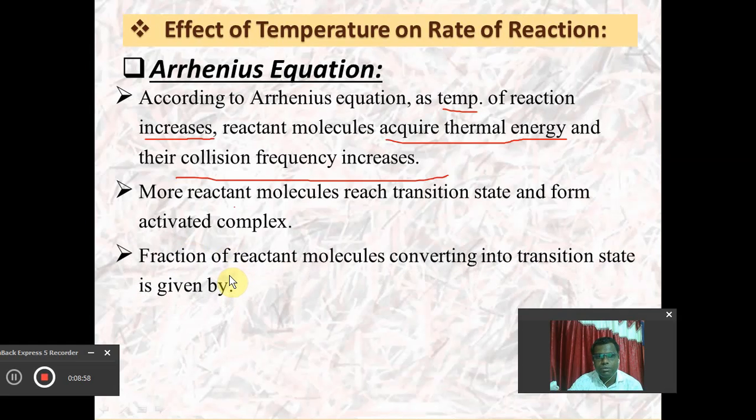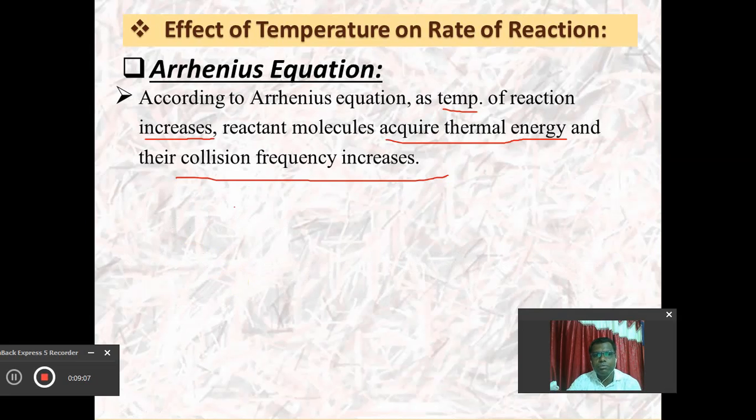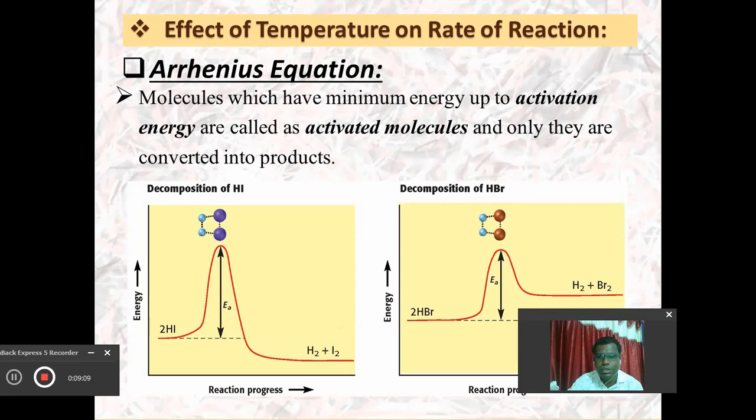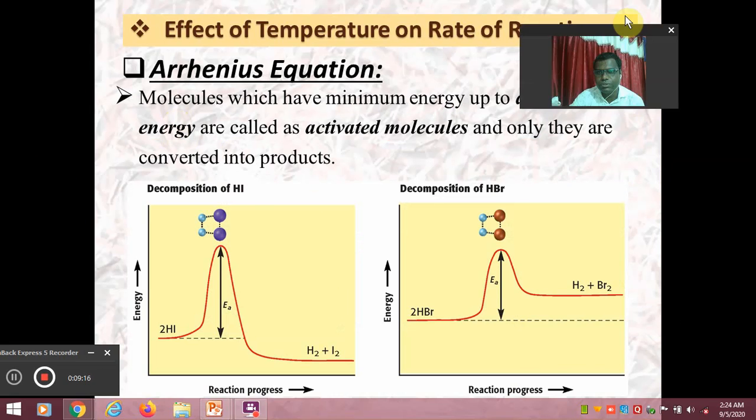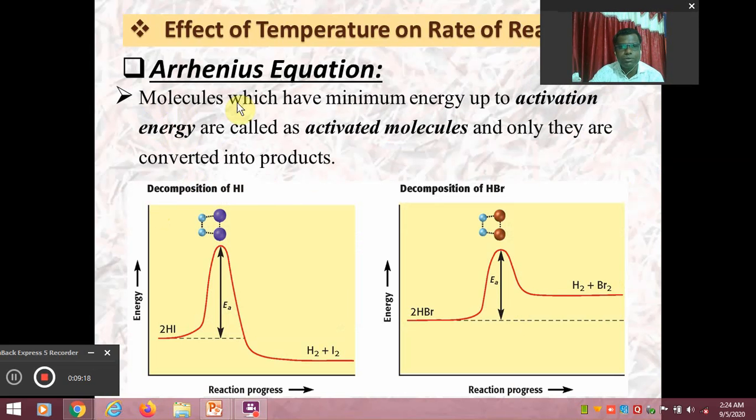So this fraction of reactant molecules gets converted into... okay, let me first explain the energy of activation with the help of this diagram.